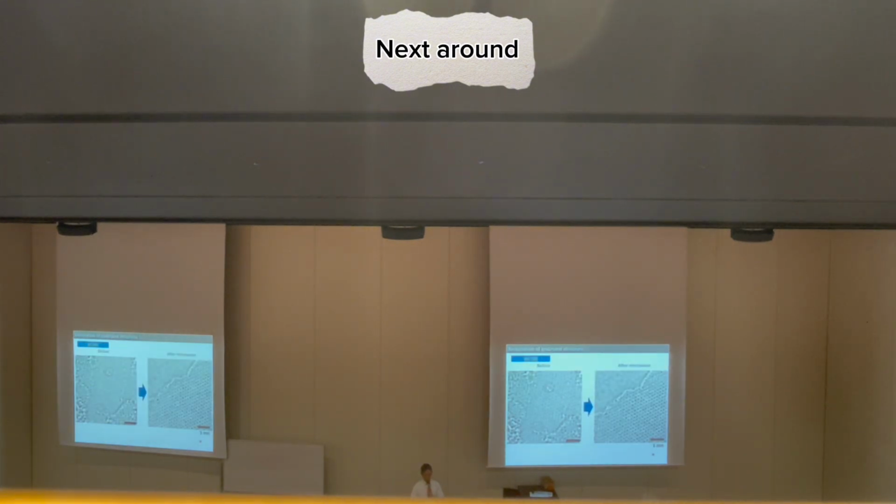And this is a high resolution TEM image. Before microwave treatment, you can see some defects, holes, and some amorphous parts on the material. But after microwave treatment, you can see the very clear, beautiful carbon hexagonal structure. This indicates that pure graphene structure is restored by microwave treatment.